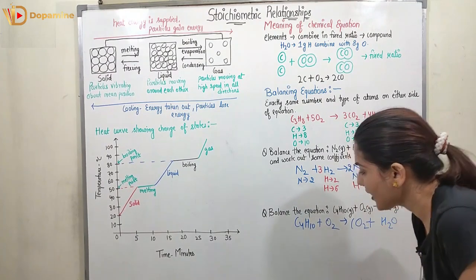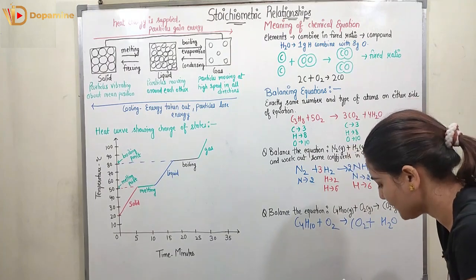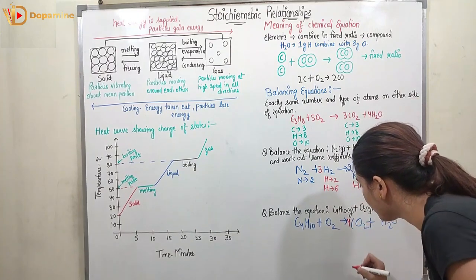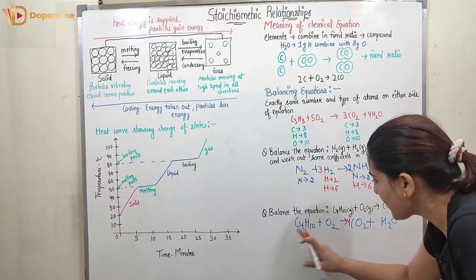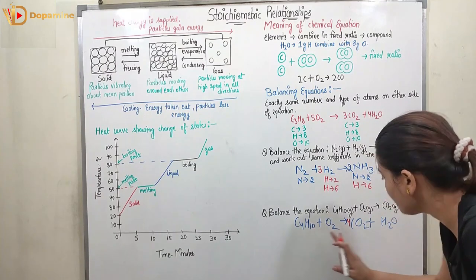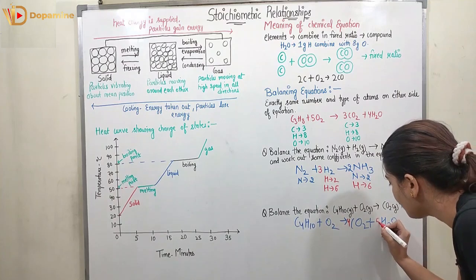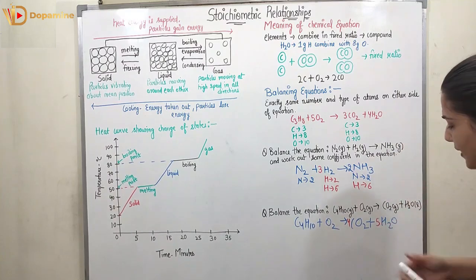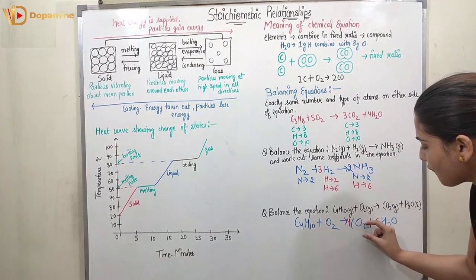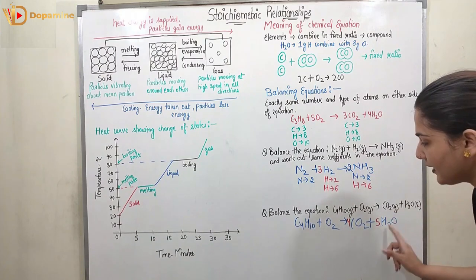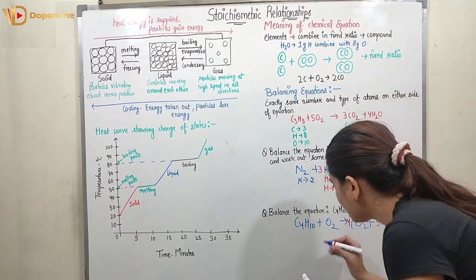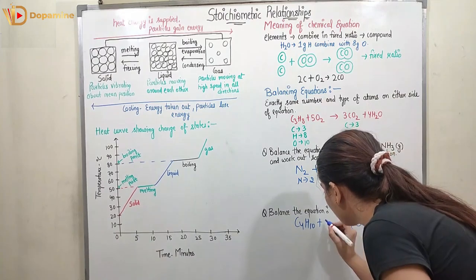The number of carbon atoms here is 4, so I am going to put 4 in front of CO2. Now carbon is balanced. H is 10 on one side, H is 2 on the other, so I am going to put 5 in front of H2O. Now the number of oxygen is 8 plus 5, so we have 13 oxygen. So here you can put 6.5 in front of O2.